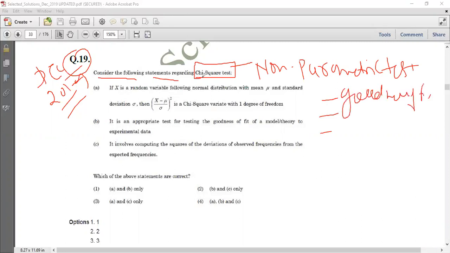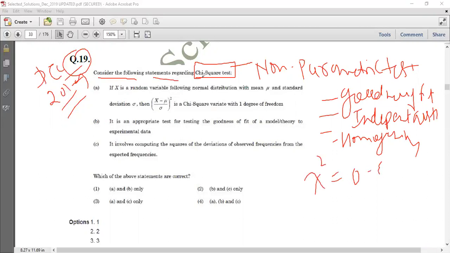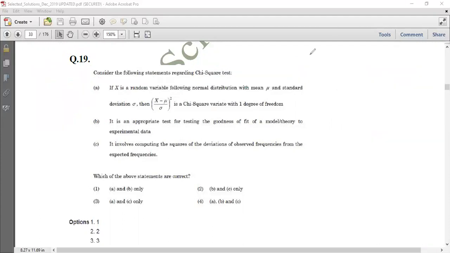Another one is independent assortment, right? Then the third one is homogeneity, right? And then we calculate the value of the chi-square as observed minus expected frequency squared, divided by expected frequency. And we do get contingency table type of questions from chi-square. But let's see the current question in perspective.